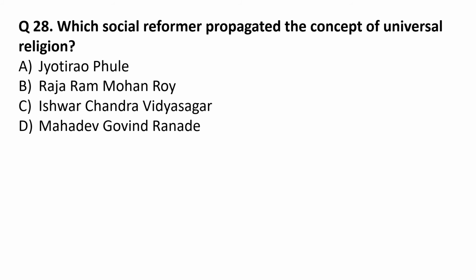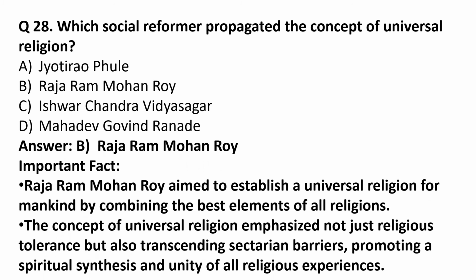Which social reformer propagated the concept of universal religion? This is Raja Ram Mohan Roy. Ram Mohan Roy aimed to establish a universal religion for mankind, combining the best elements of all religions. The concept of universal religion emphasized not just religious tolerance but also transcending sectarian barriers, promoting a spiritual synthesis and unity of all religious experiences.